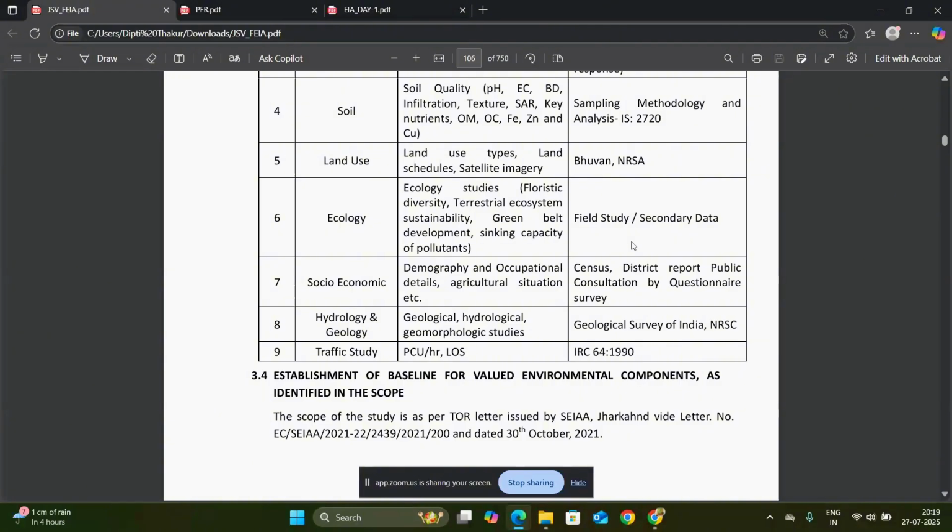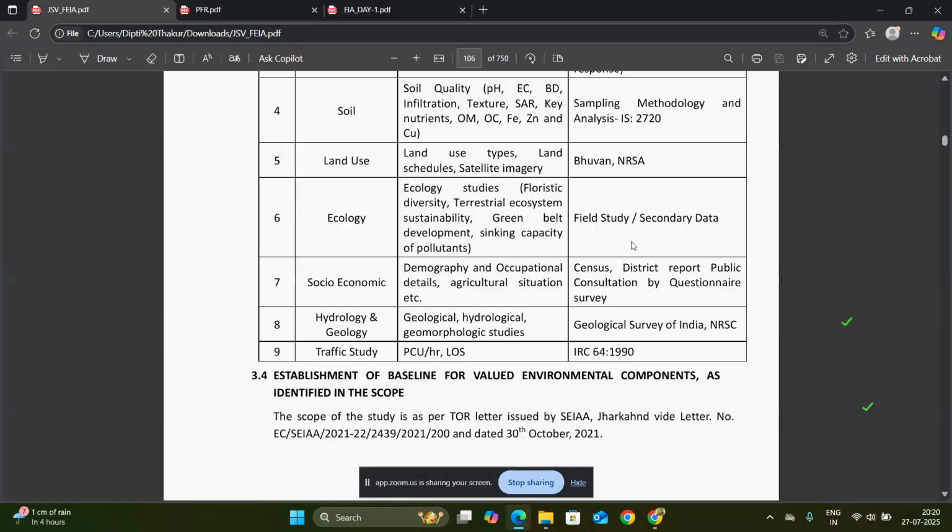And for socioeconomic, the demographic and occupational details, the agriculture situation, etc., have to be mentioned at the time of the survey. For that, we use the data from Census 2011 and the district report, and public consultation by questionnaires and surveys from nearby areas, the gram panchayats and other localities.